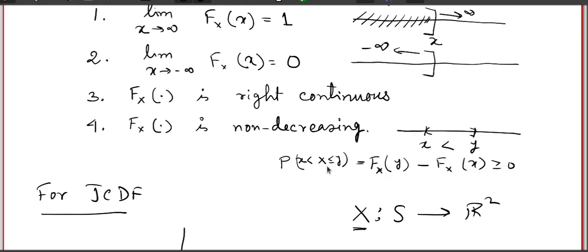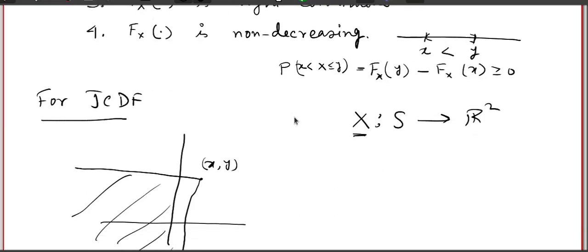Now when I go to the bivariate random variable, what is the generalization of an interval? A very straightforward generalization of an interval is a rectangle. I take an interval on both axes and then I get a rectangle. So I take two intervals, one interval here, another interval here, and I get a rectangle here.